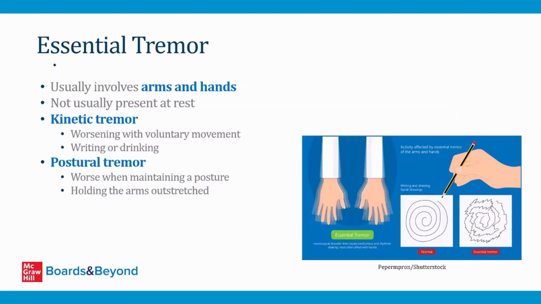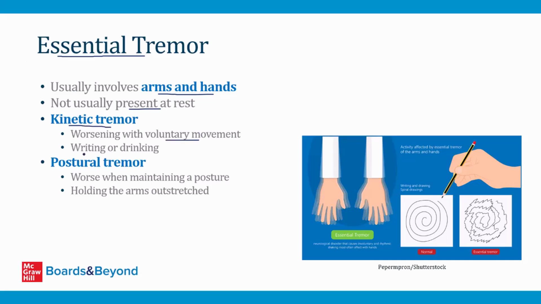Okay, and then one final type of tremor you should be familiar with is called essential tremor. This is a tremor disorder that usually involves the arms and hands, but it's not usually present at rest, and that distinguishes this from the tremor of Parkinson's disease, which is classically present at rest. Essential tremor is a type of kinetic tremor. That means it's worse with kinetic movement, voluntary movement.